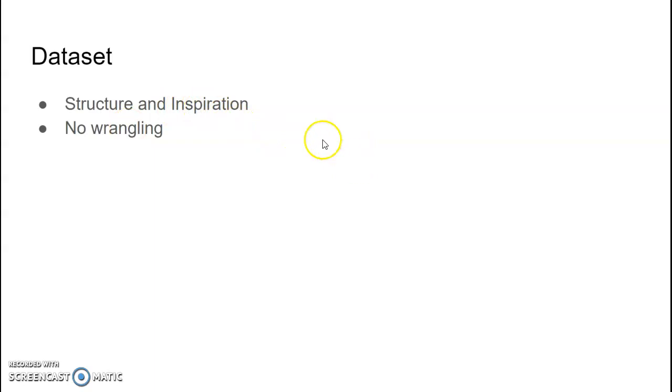And the inspiration I drew behind this is I didn't really like any of the data sets that were given to us originally, so I went through Kaggle and I finally found one that was interesting, and I came across drug overdose deaths in Connecticut, and I saw there was a lot of different subcategories, and I knew I could easily compare it to one another and have lots of data, so I chose that one. There was no wrangling. I didn't have to clean up any of the data. It was pretty clean.